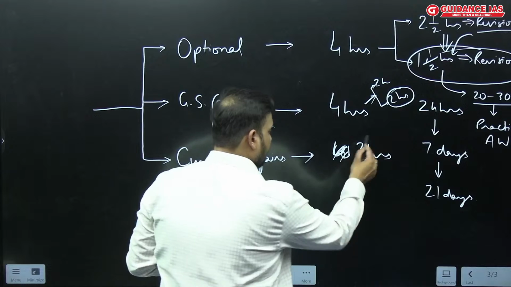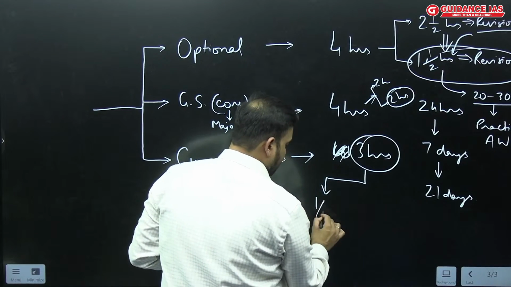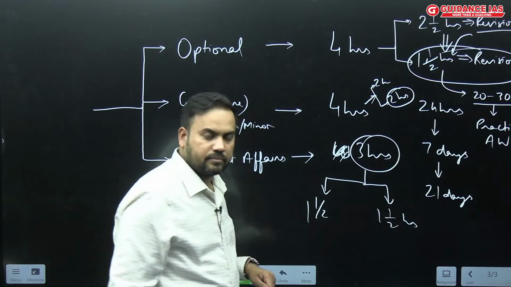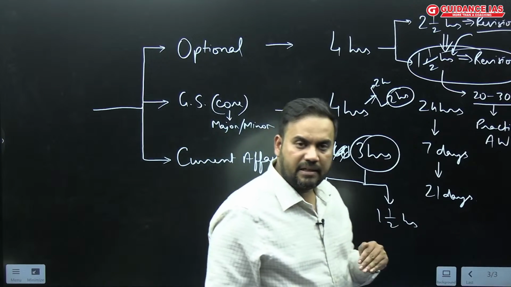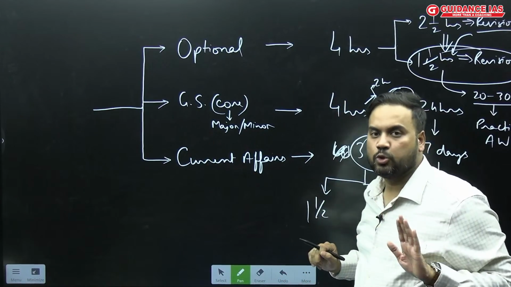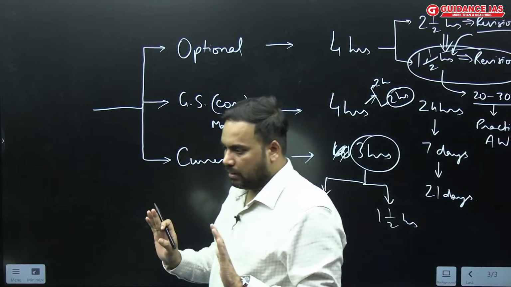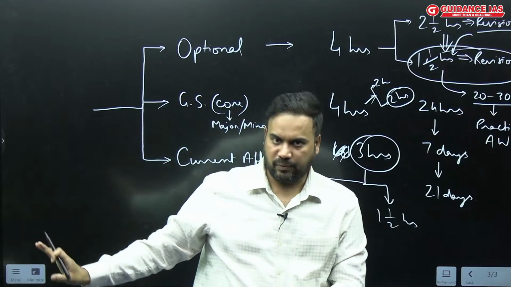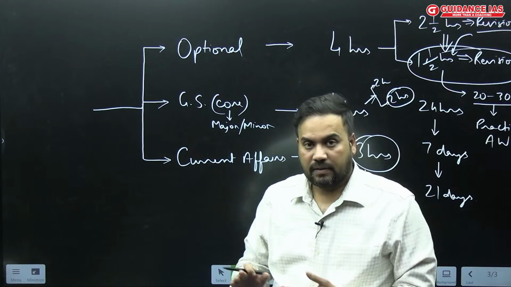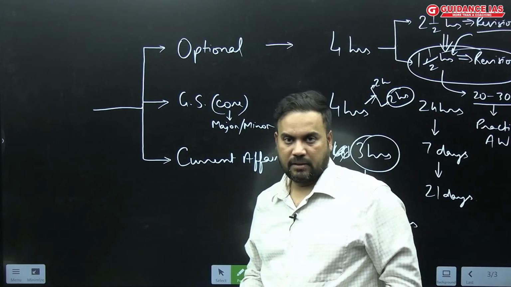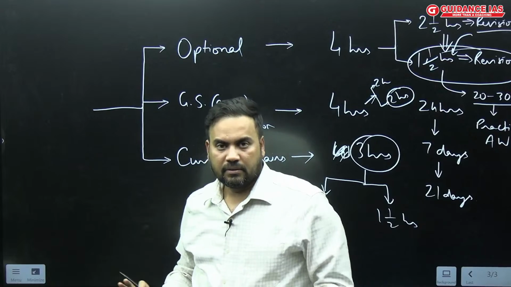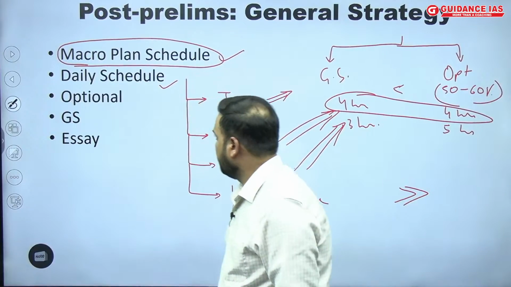Same thing goes for current affairs. Here also you can divide 1.5 hours and 1.5 hours. So this is how your daily schedule would look like. As I told you, a little bit of imbalance can be there in the month of June. June is a month where you have a little bit of freedom to alter the schedule according to your own needs. But starting from July, this cannot be altered at all. So this is how your daily schedule should look like.